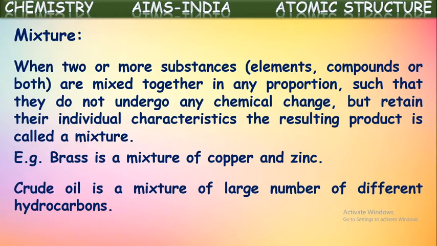Such products are called mixtures. Brass is a mixture of copper and zinc; these two metals are mixed, not combined chemically. Crude oil is taken from under the layers of the earth's crust, and it is a mixture of many kinds of hydrocarbons like petrol, diesel, and kerosene. These are all present in it, so it is a mixture.